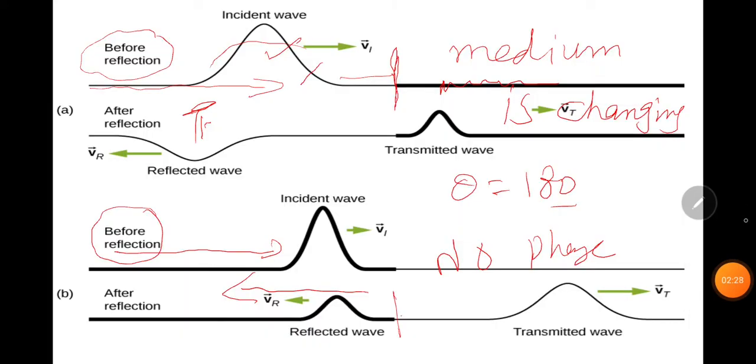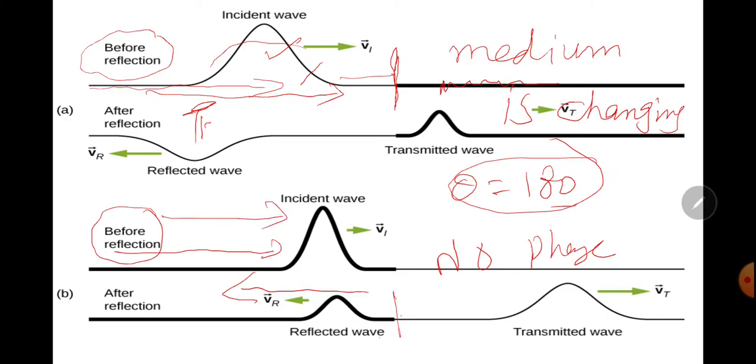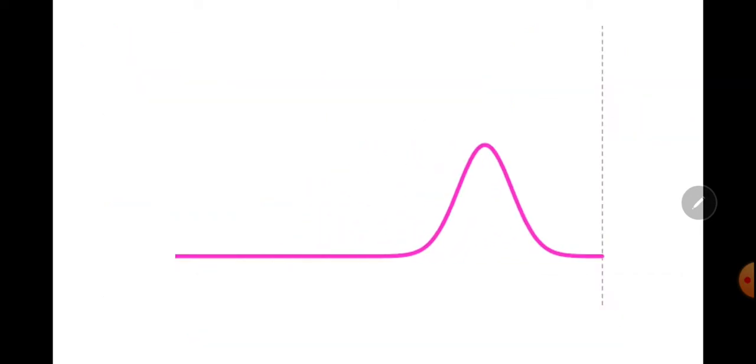First condition: if a wave is traveling in a rare medium and reflection takes place from a denser medium, a phase change of 180 degrees will take place. If traveling in a denser medium and reflection takes place from a rare medium, no phase change will take place. Now look at the given example.